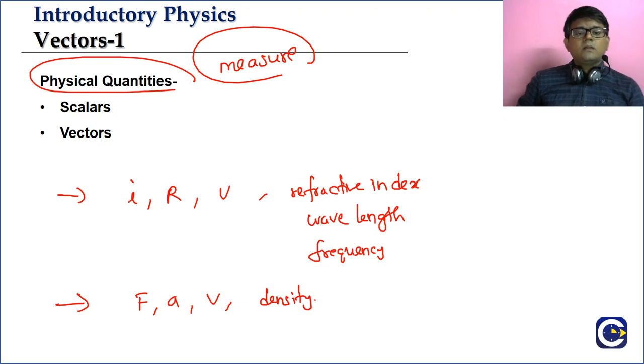Okay va? But if you look at the physical quantities, right, overall நம்ம அந்த physical quantities பார்த்தா they will be into two categories. Okay, so what are these categories? One category we will call it as a scalar, and other category will be what? Vectors. Okay, so what is this scalar and what is this vector? அதுதான் நம்ம இந்த vectors conceptல நம்ம கவர் பண்ண போறது. Okay, so what is a scalar and what is a vector?